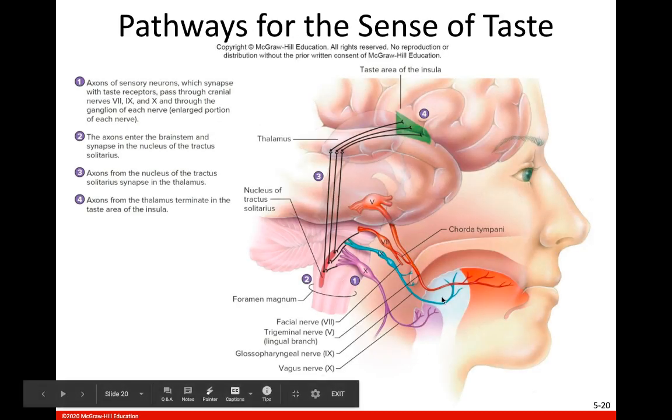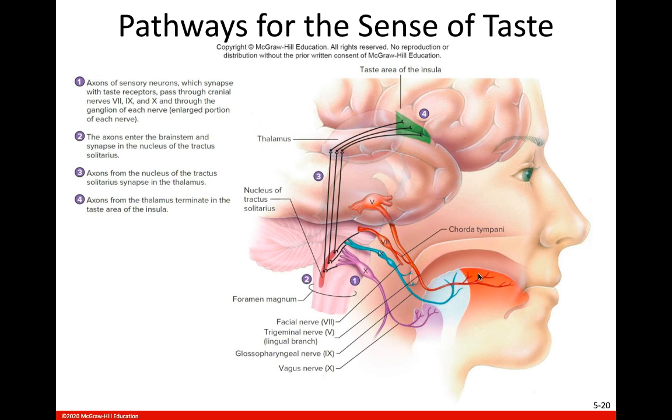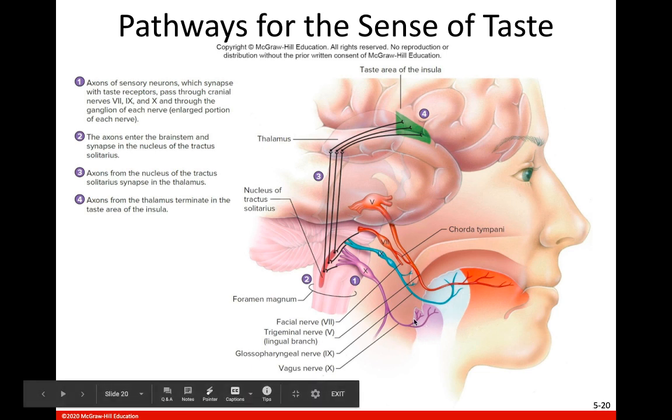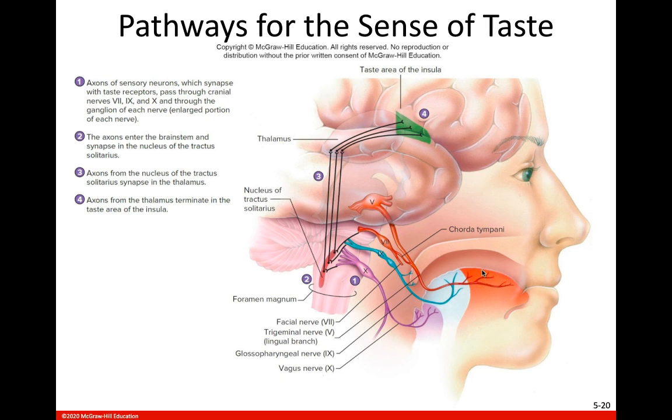So if we look at it here, we see that our taste buds are going to be here on our tongue. Again, here is our cranial nerve 7, that is innervating our anterior 2/3. Then here is our cranial nerve 9 that is innervating our posterior 1/3 as well as our pharynx. And then here is our cranial nerve 10, that vagus nerve that is also doing the pharynx as well as the epiglottis.